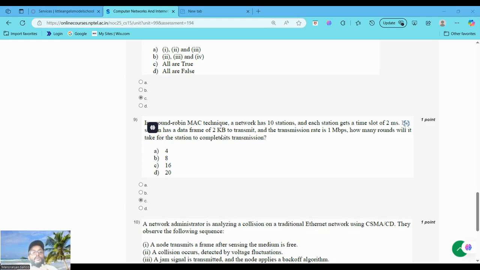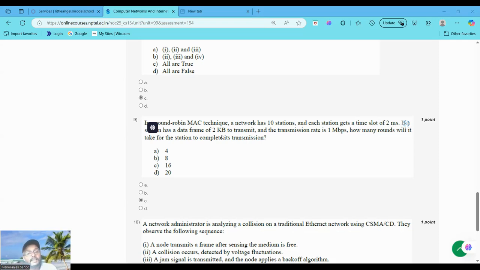So the options do not include 9. Is there any option for 9? No option has 9. So let's consider the total transmission time. In 8 rounds, the station transmits 8 times 2000, that is equal to 16,000 bits, which is not enough. It needs 16,384, but our calculation gives 16,000 bits.